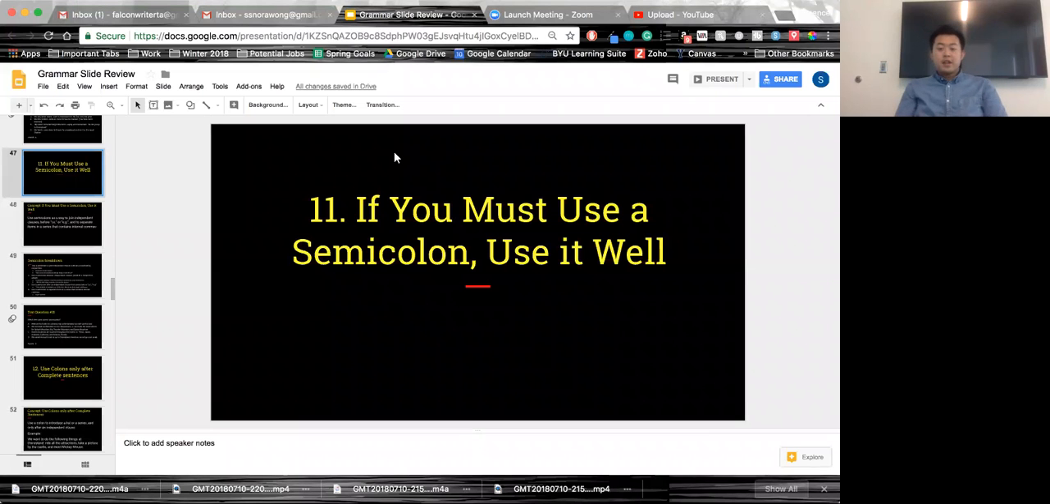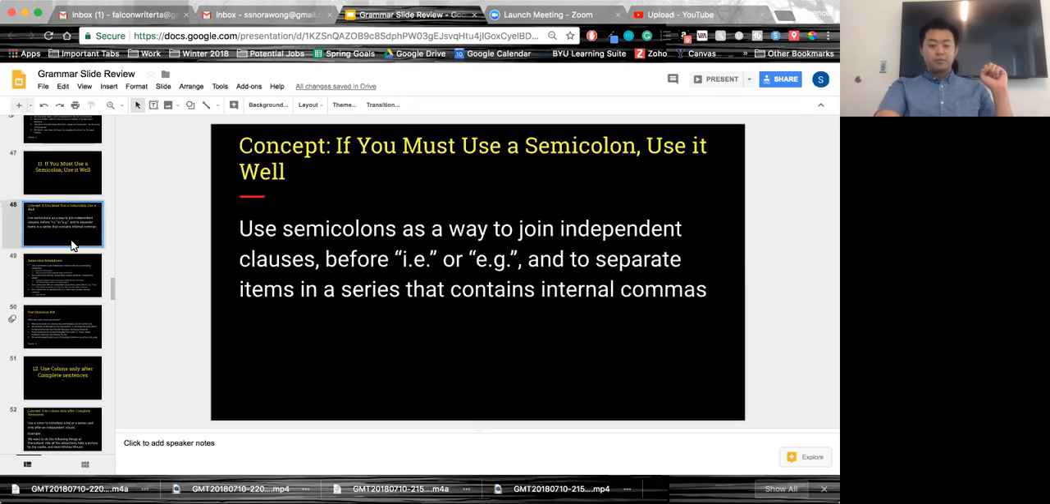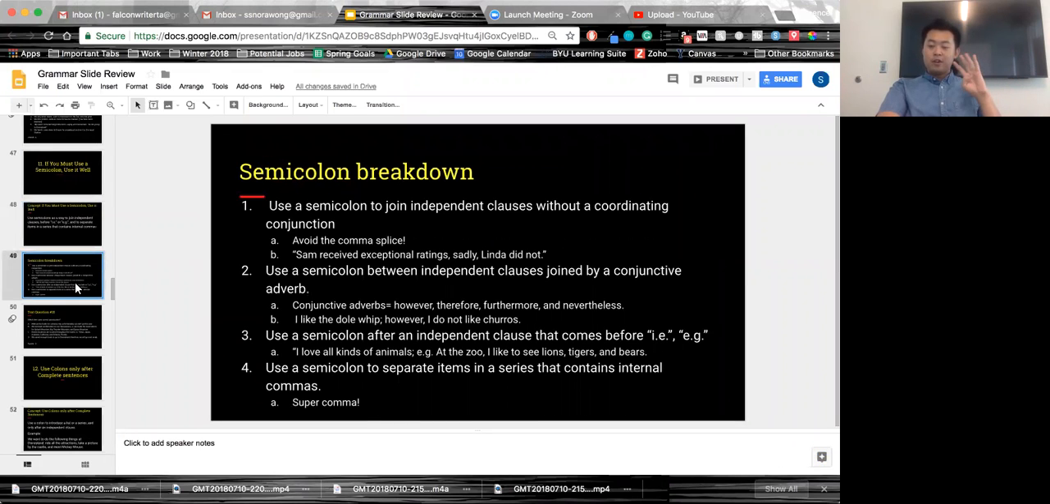All right, so the next guideline is, if you must use a semicolon, use it well. Basically, what I want you to remember with semicolons is that it can only be used to join two independent clauses. If it's not an independent clause, you cannot use a semicolon. This is the rule that was stated in the cheat sheet, but let's go into what these rules actually mean. So, four semicolon breakdowns.